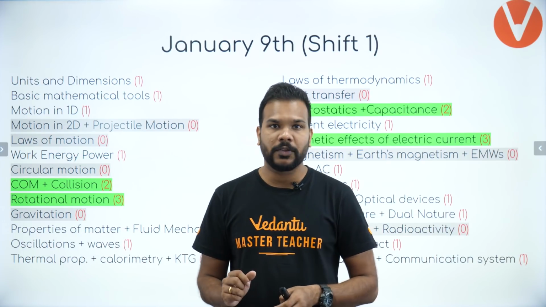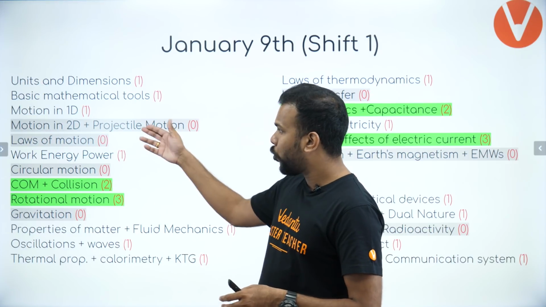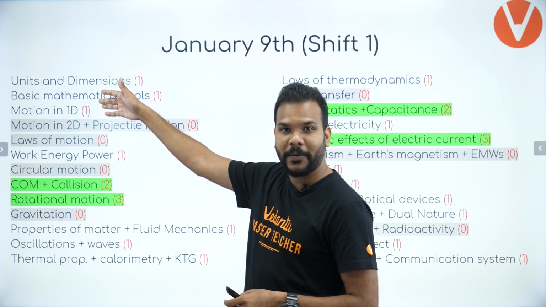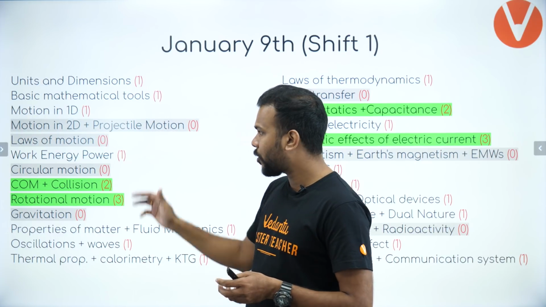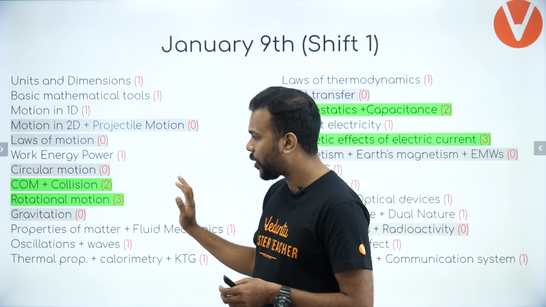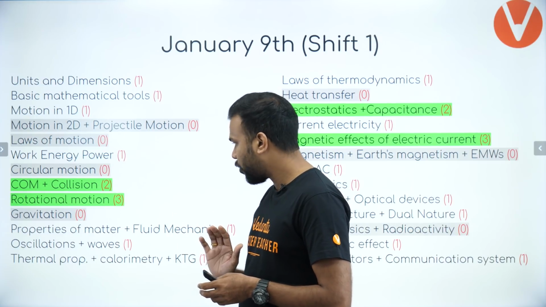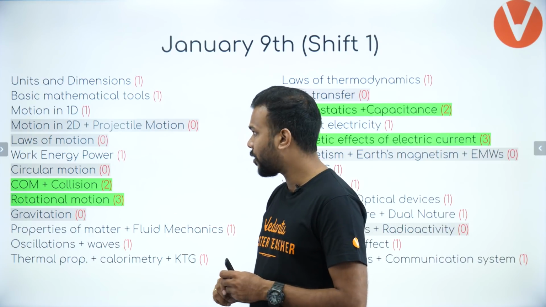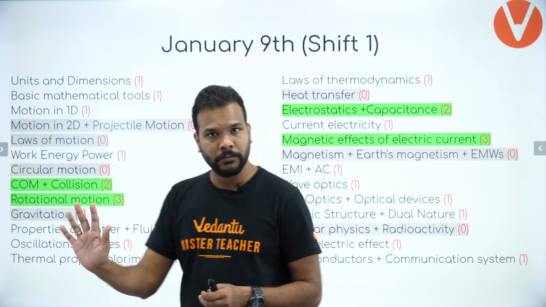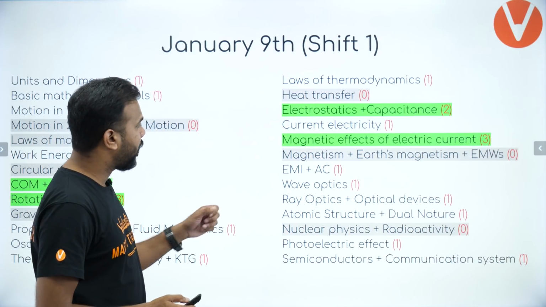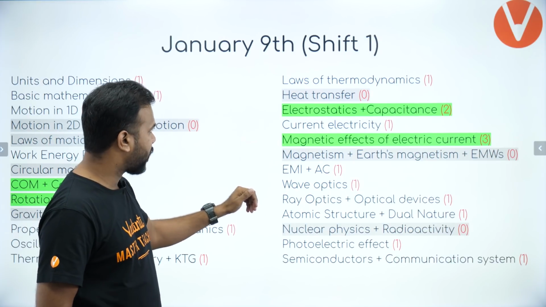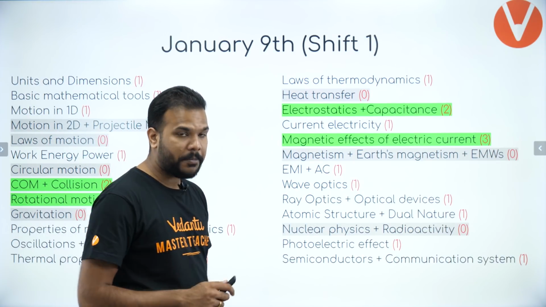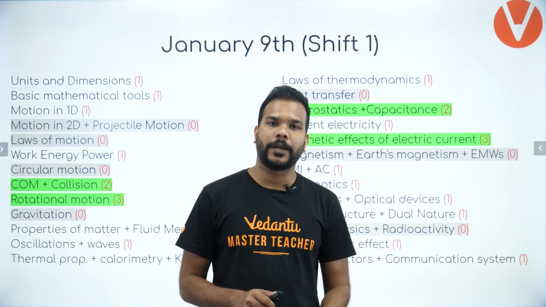Now if we look at the topics which were not asked at all: you had motion in 1D questions this time, by the way, and motion in 2D, projectile motion, had no question, laws of motion had no question, circular motion had no question, and gravitation contributed no questions here. So 1, 2, 3, 4 topics from this side. And if we look at it here, heat transfer remains the unfortunate, magnetism, nuclear physics, so 4 and 3, 7 units or 7 chapters from where no questions were asked.